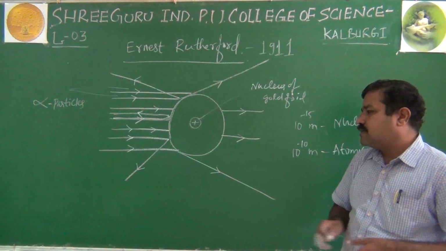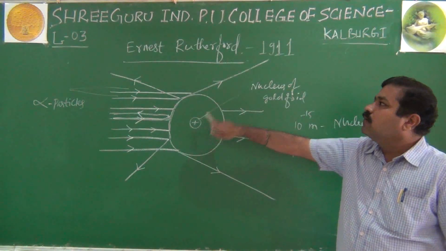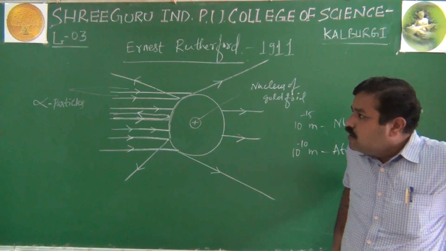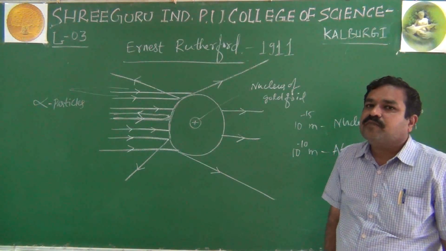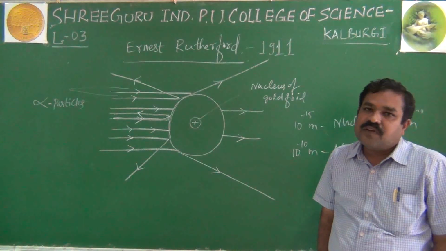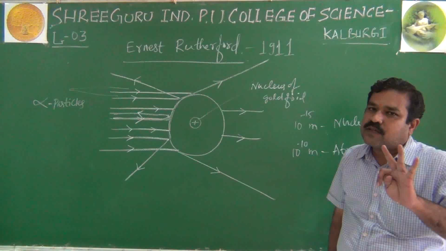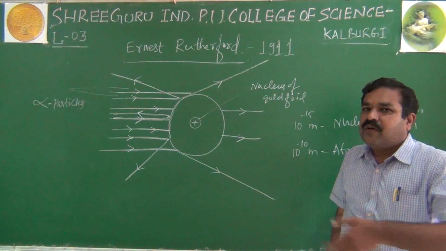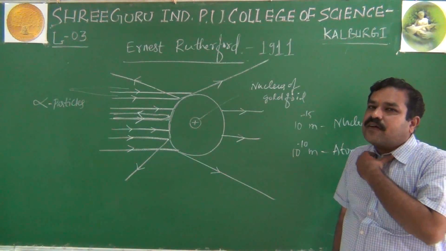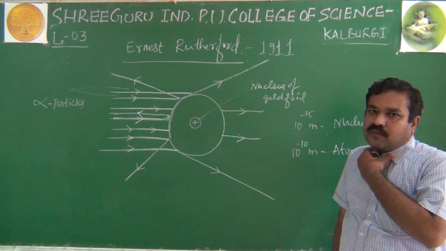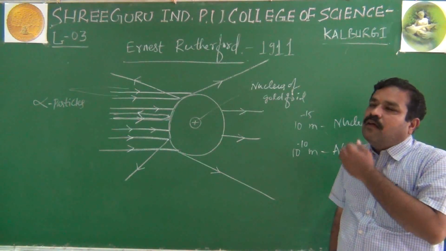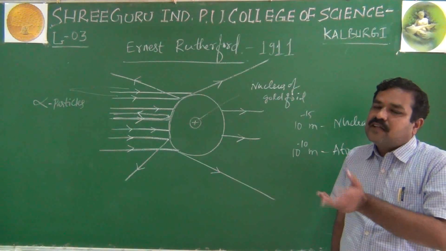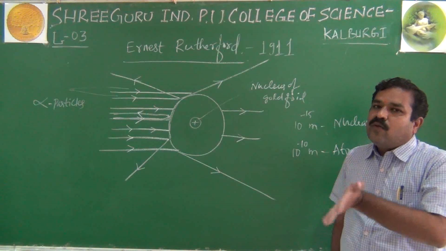And during this he also discovered what? The nucleus. So the credit goes to Ernest Rutherford, who discovered the nucleus. So students, in this class we will stop here. In this class I explained isotopes, isobars, isotones, isostars, isodiasteres. Then we went on to explain the structure of atom. We started with the Thomson model. According to the Thomson model, the atom has a uniform positive charge in which negatively charged electrons are embedded. It is also called the plum pudding model, raisin pudding or watermelon model.